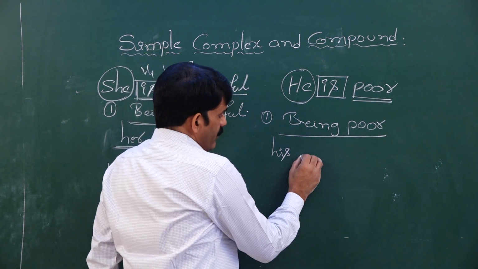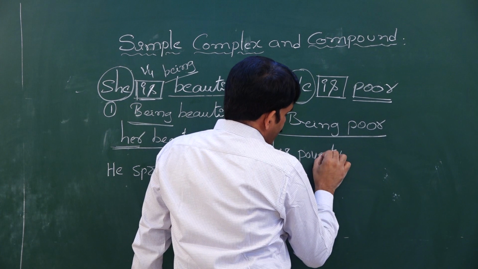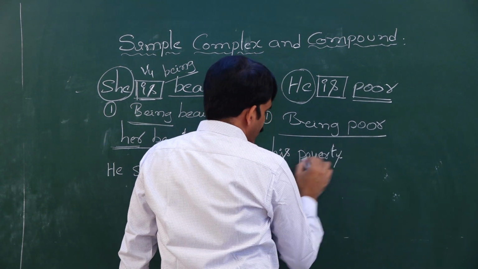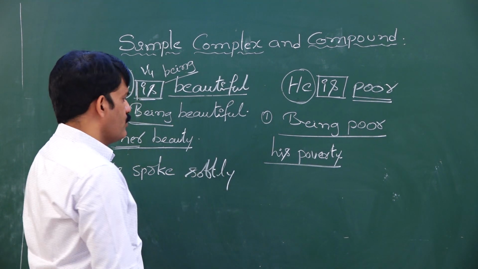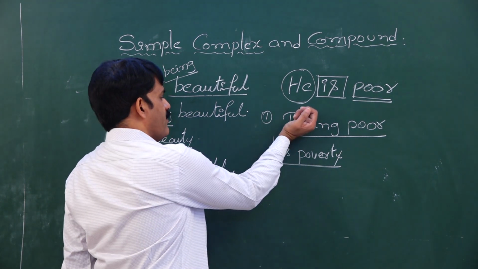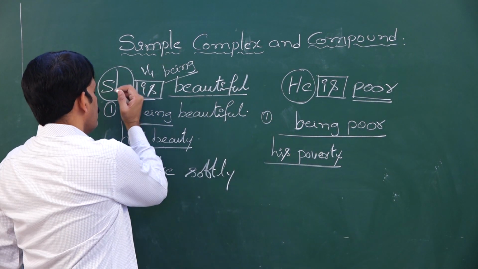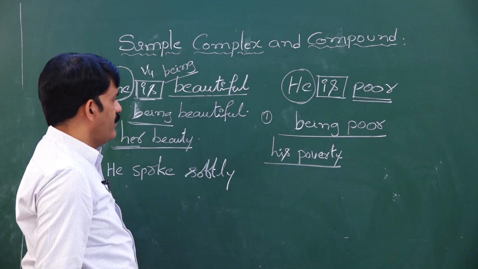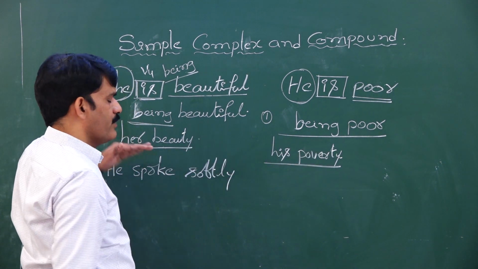What is the noun form of poor? Poverty. His poverty is the phrase here. So there are two ways to write a clause into a phrase. So we can write: being beautiful, being poor, his poverty, her beauty.